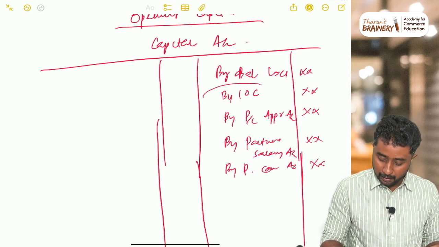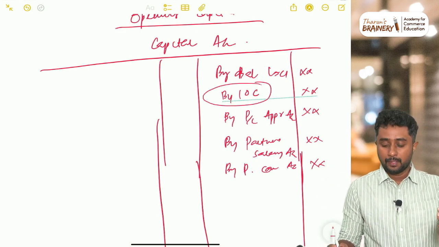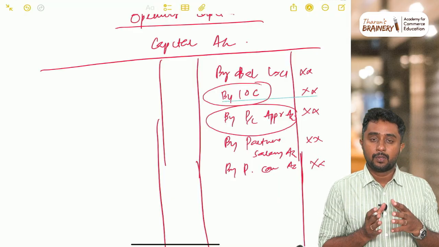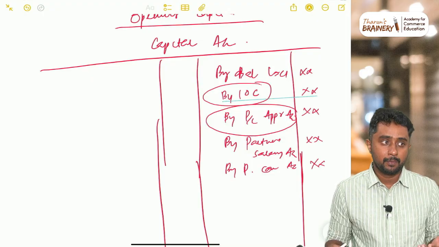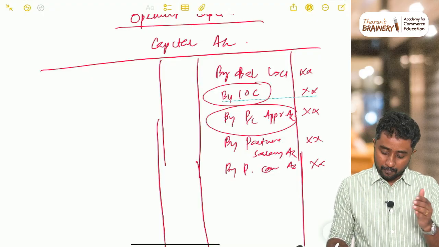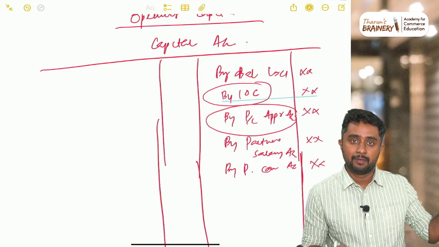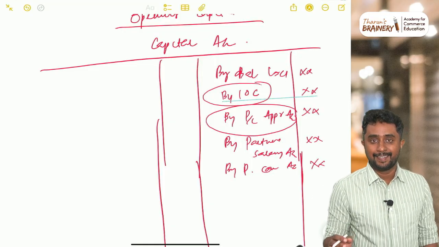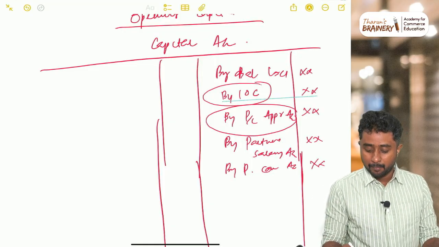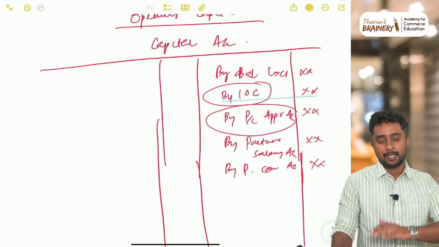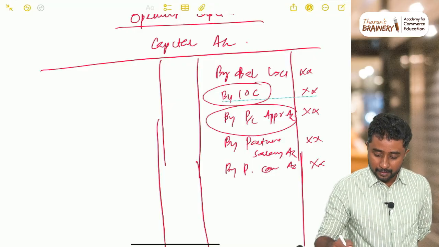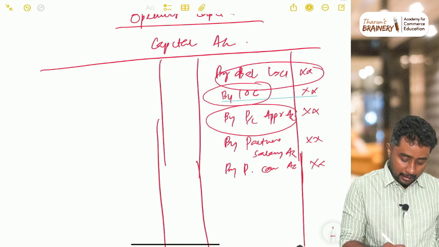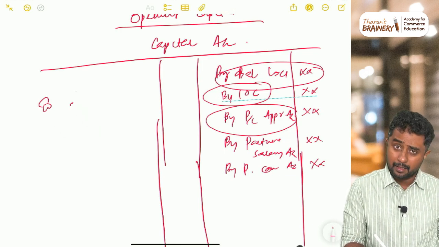So as you can see here, interest on capital is something that will add to the capital. Again, once we prepare the profit and loss appropriation account and are done with it, the profit which remains is called divisible profit. The divisible profit will go to the credit side of the partner's capital account. Similarly, partner's salary also will go to the credit side. So all these things recorded here are added to the opening capital, and there are certain amounts that can reduce the capital.